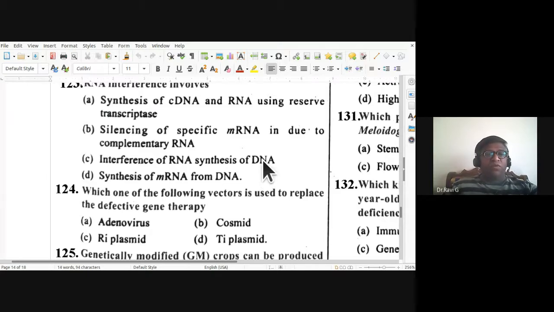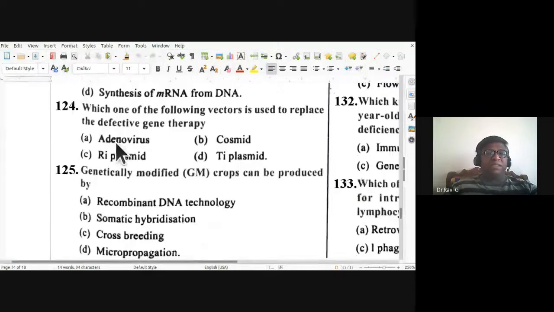124th, which one of the following vectors is used to replace the defective gene in gene therapy? Which one of the vectors is used? Is it adenovirus, cosmid, RI plasmid, TI plasmid? Which one of the following vectors is used to replace the defective gene in gene therapy? So 124, the answer is adenovirus.